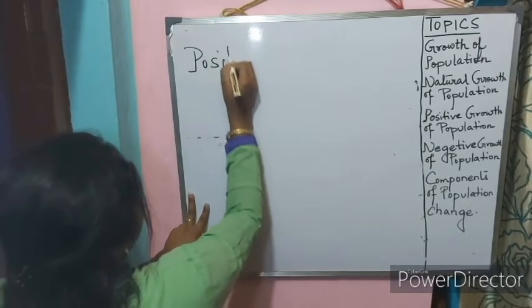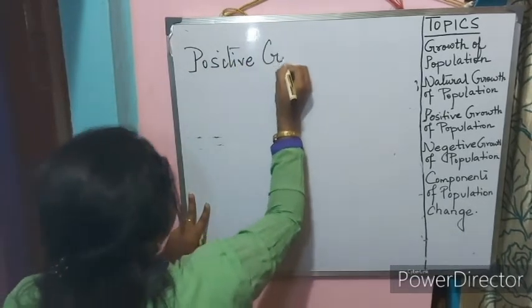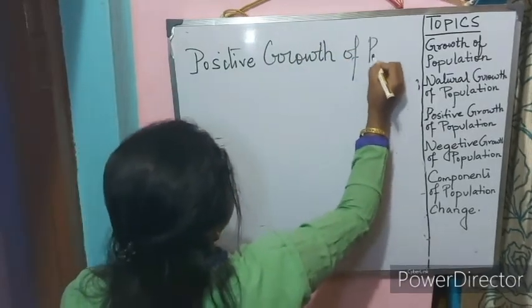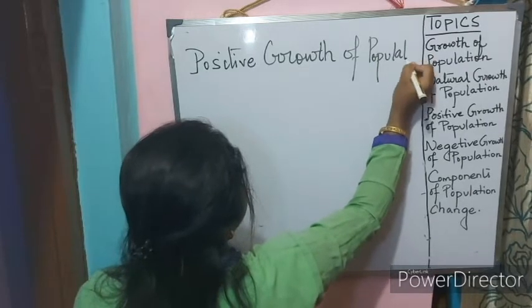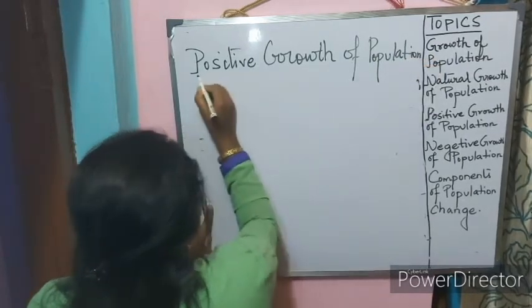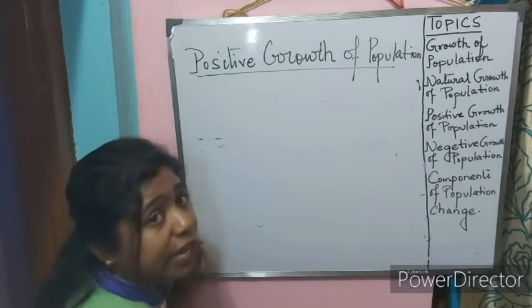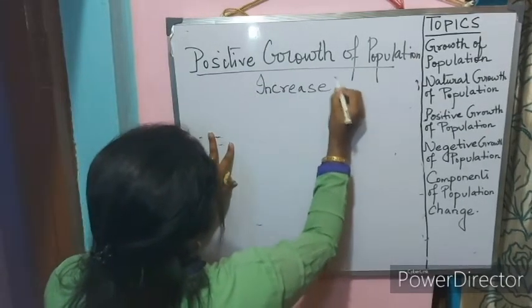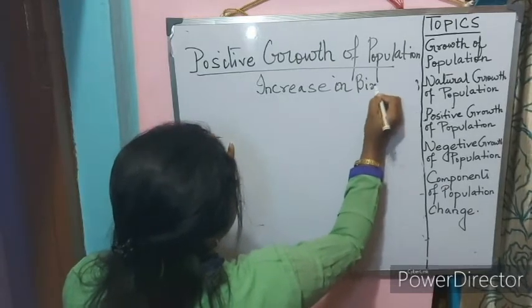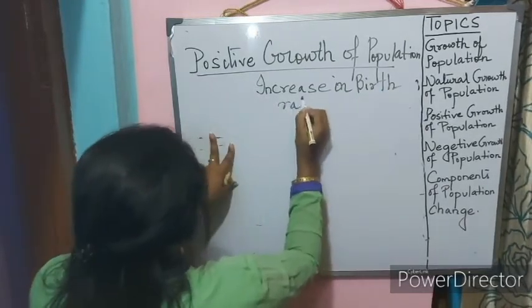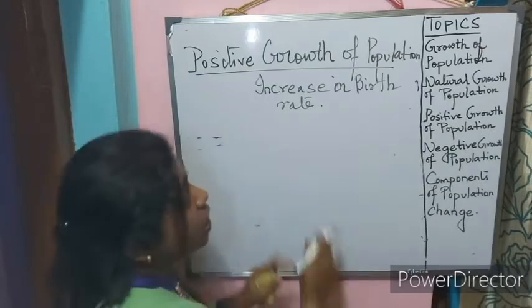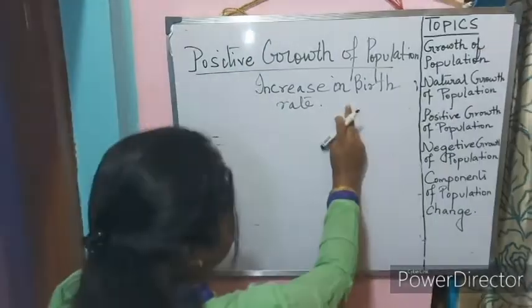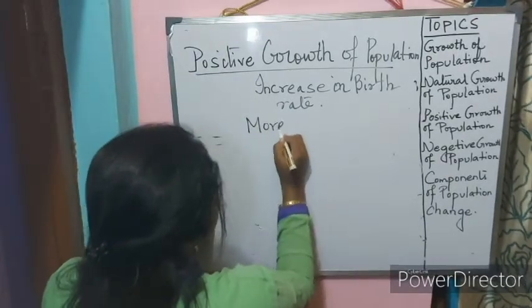Positive growth of population means an increase in birth rate, that is, when the birth rate is more than the death rate.